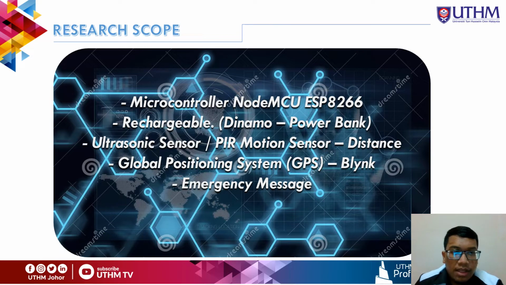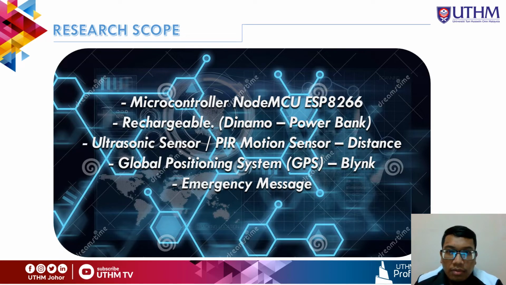The next one is the rechargeable part, which is the dynamo that will charge the power bank, and the power bank will act as a switch to turn the prototype on or off. Next is the ultrasonic sensor that we use to detect the distance from behind. The next one is GPS, or global positioning system, that will be connected to Blynk.